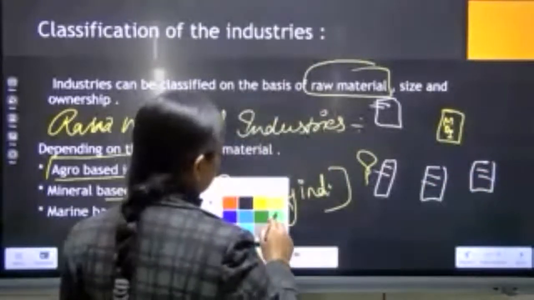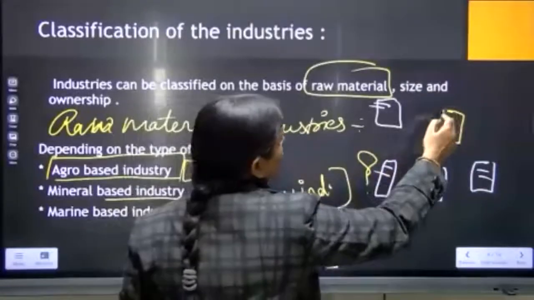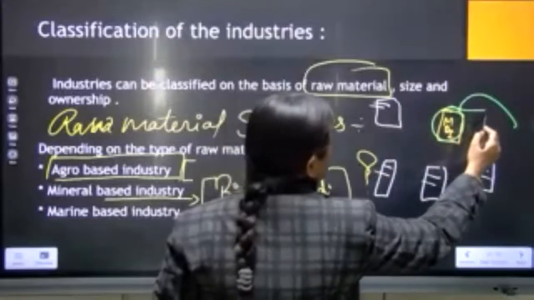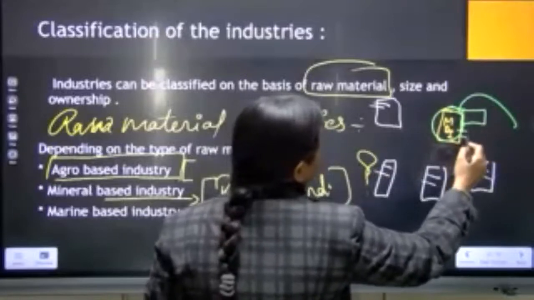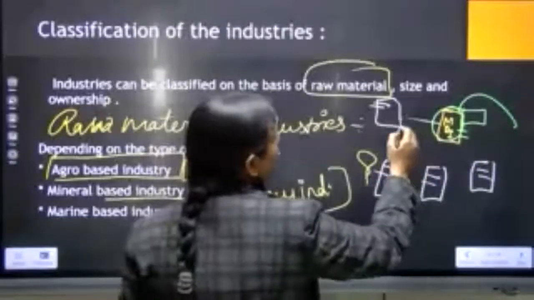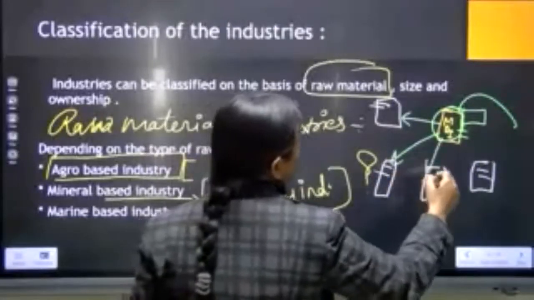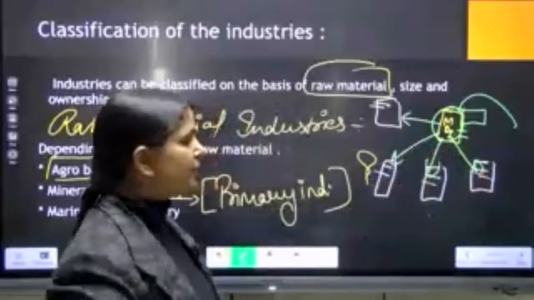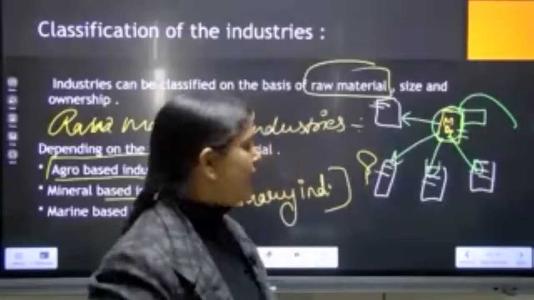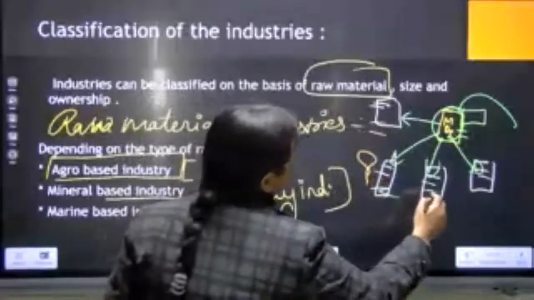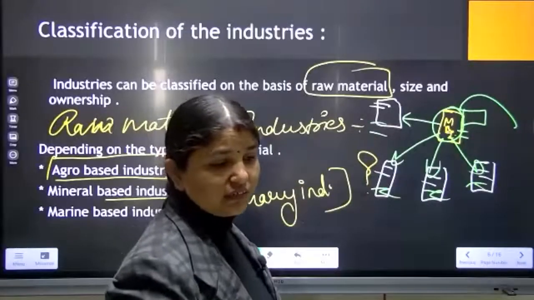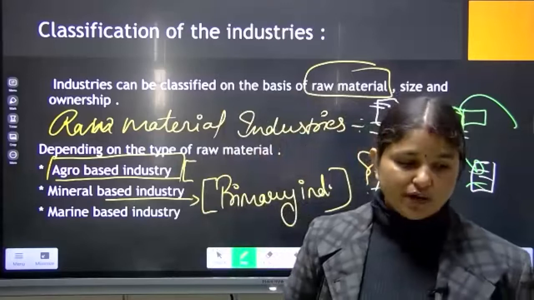Now this mineral-based industry will extract the minerals and purify them, and when the minerals, like iron and steel and other minerals, are ready, they will supply them to the other factories. When those industries get the supply, they will start preparing their materials. Understood?